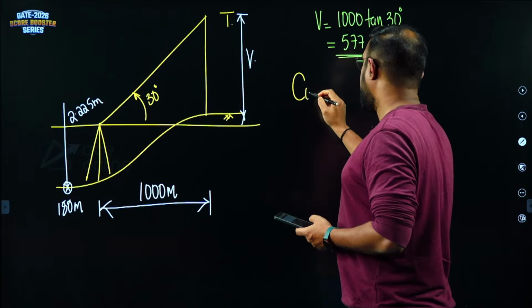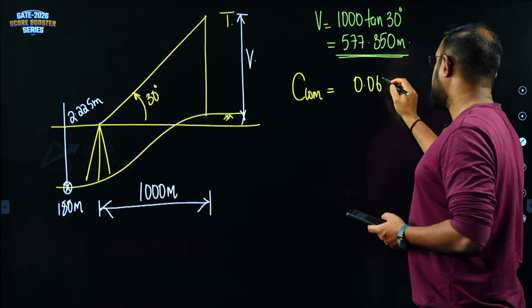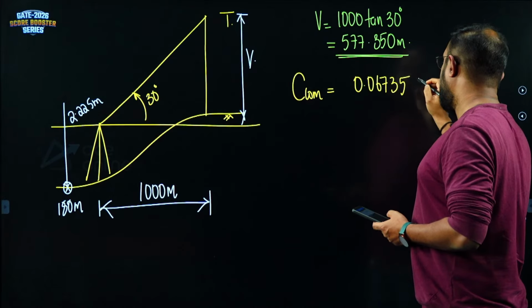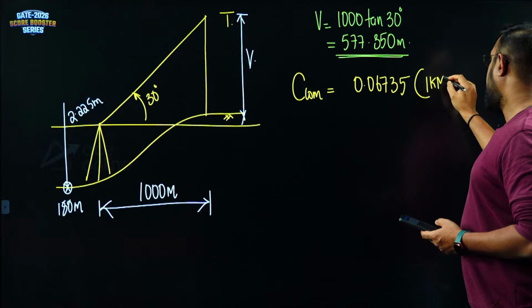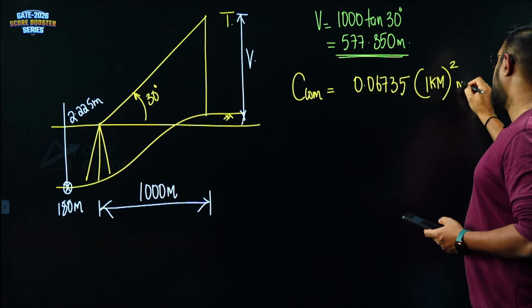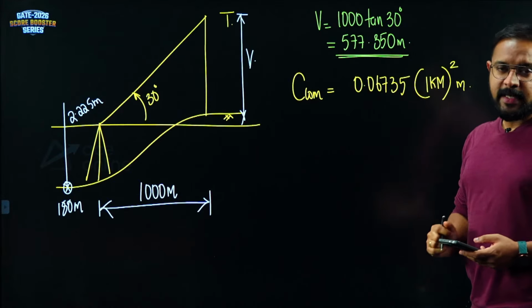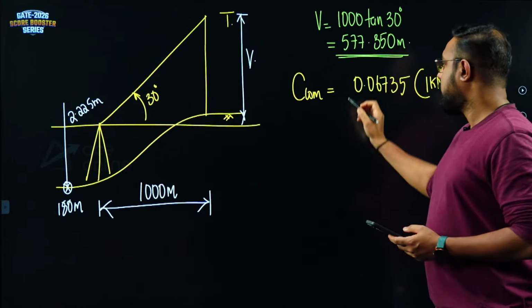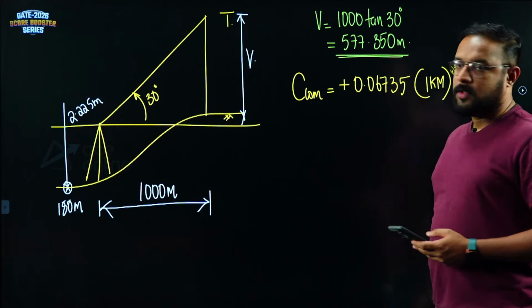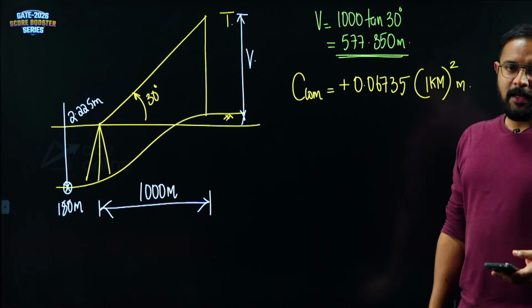Now we need to apply our combined correction. What is the value of the combined correction here? It is 0.06735 into d squared. What is the d value here? 1000 meters, but I have to put that in kilometers so that I get the answer in meters. More importantly, what is the sign? Here we have a vertical angle of observation, therefore the correction is positive.